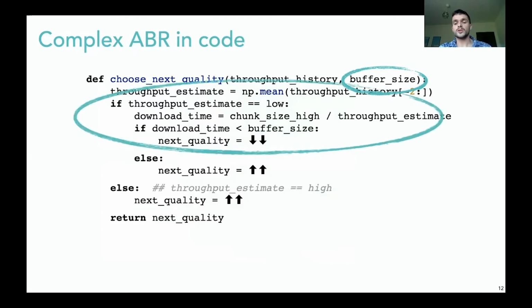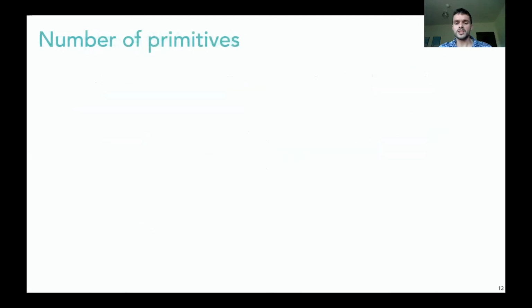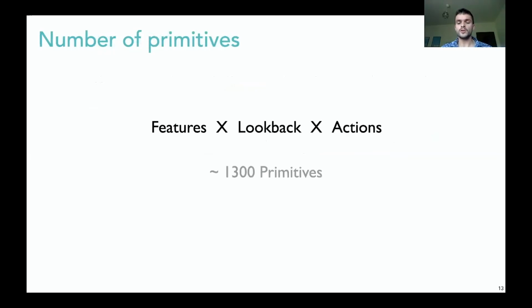This kind of logic again would create similar problems to the one we experienced before, as we introduce a division when calculating the download time. Beyond throughput estimators, we therefore also need more complex logic in our primitives and add these. But how many primitives do we now use? The number of primitives is defined by the types of primitives, how many measurements in the past they consider, and how many actions we consider. In total, we include roughly 1,300 primitives.